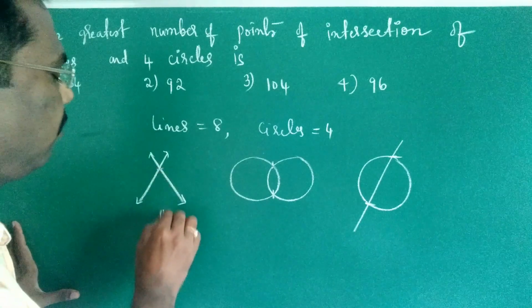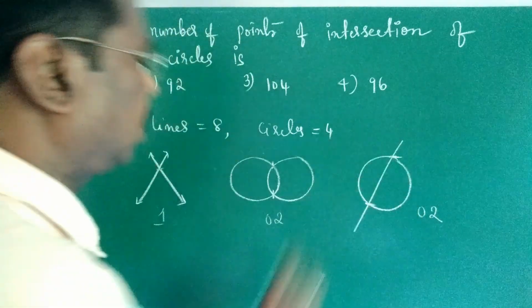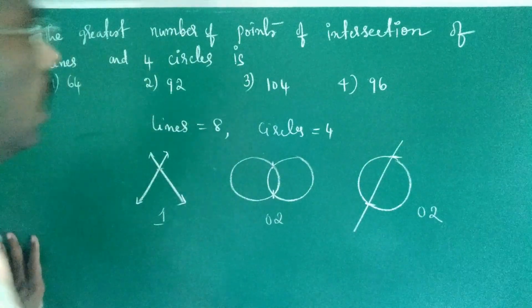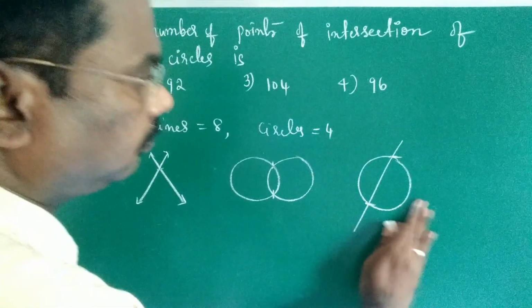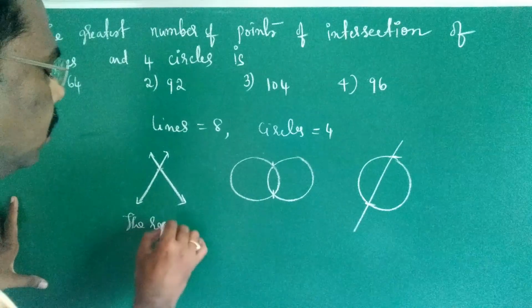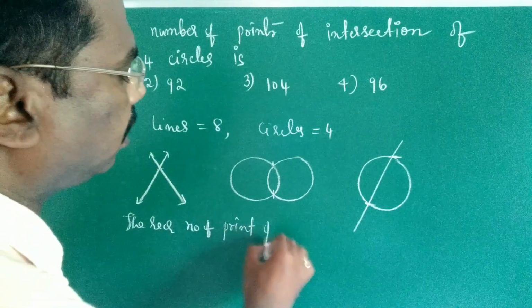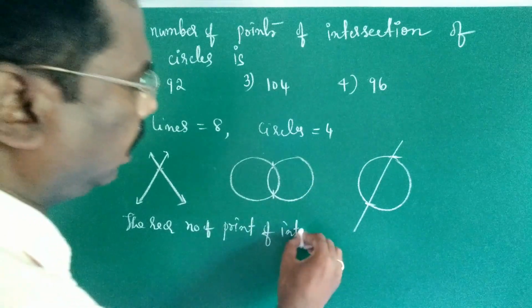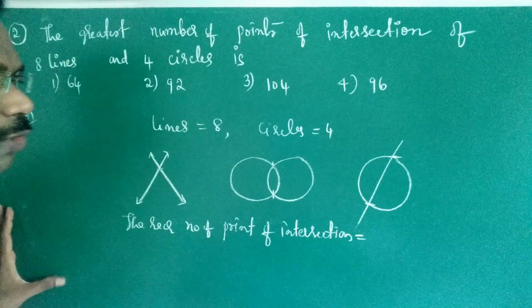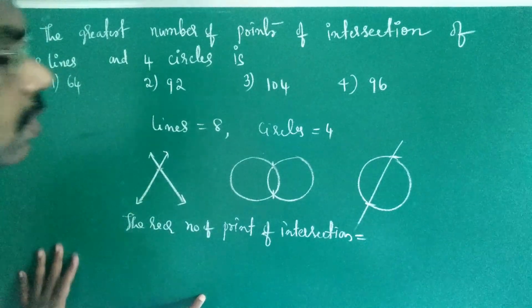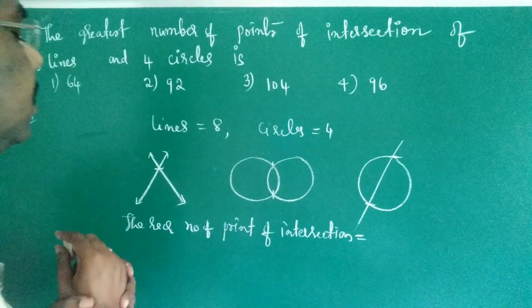Now here for two lines the number of points of intersection is 1, for two circles 2, and for a circle and a line also 2. Therefore, the required number of points of intersection: for 8 lines, only one point of intersection is there.